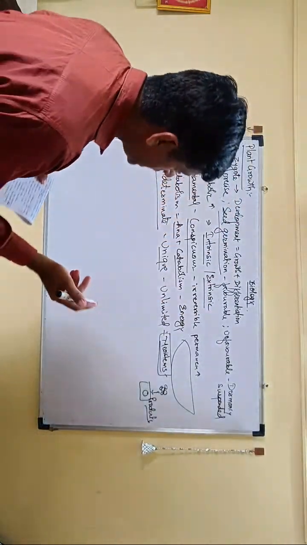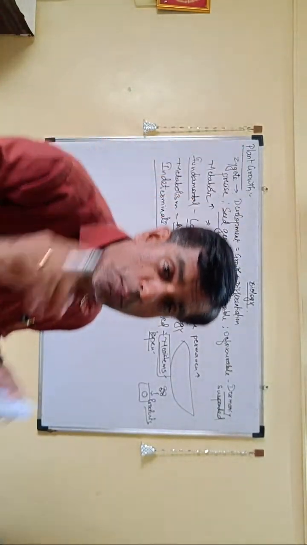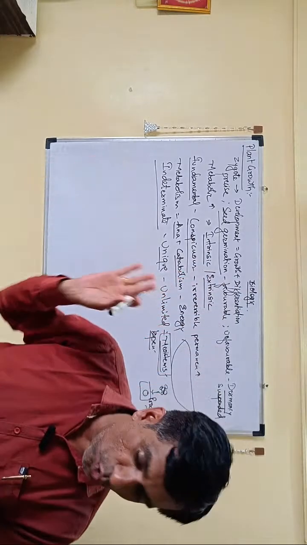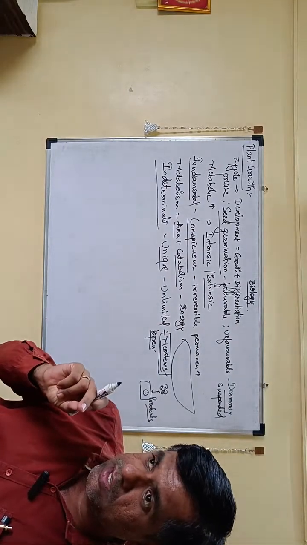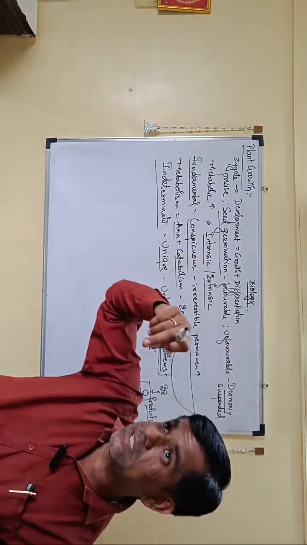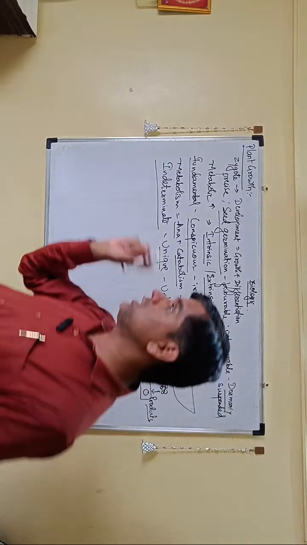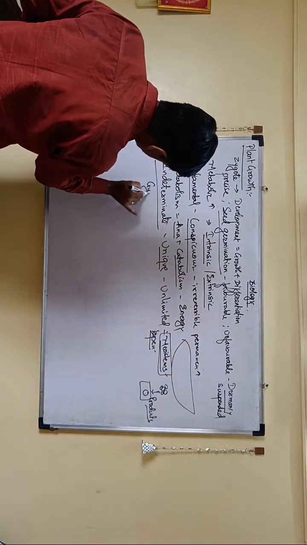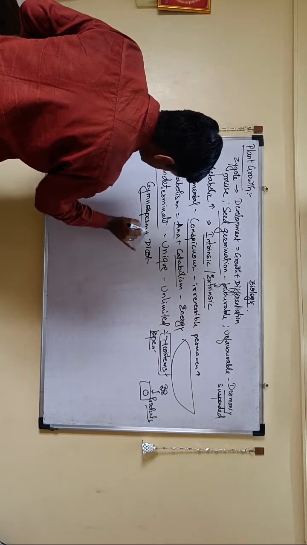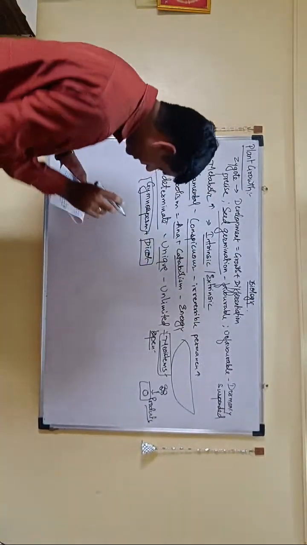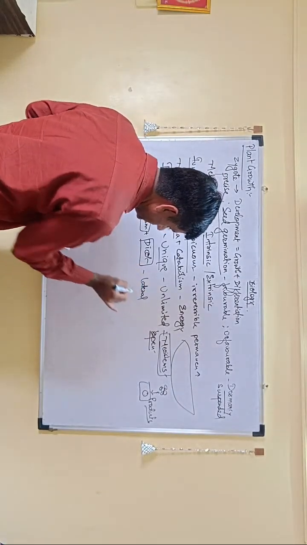So the new cells which are added show the open form of growth. Remember, plant growth is open, it is not closed. The growth in the plants is open, right? So the root and the shoot, the point to remember here is that it leads to elongation. When the meristematic cells are dividing, the shoot increases in length and the root increases in length. Whereas the point you have to remember is that in gymnosperms and in dicots, there is a lateral meristem, right?